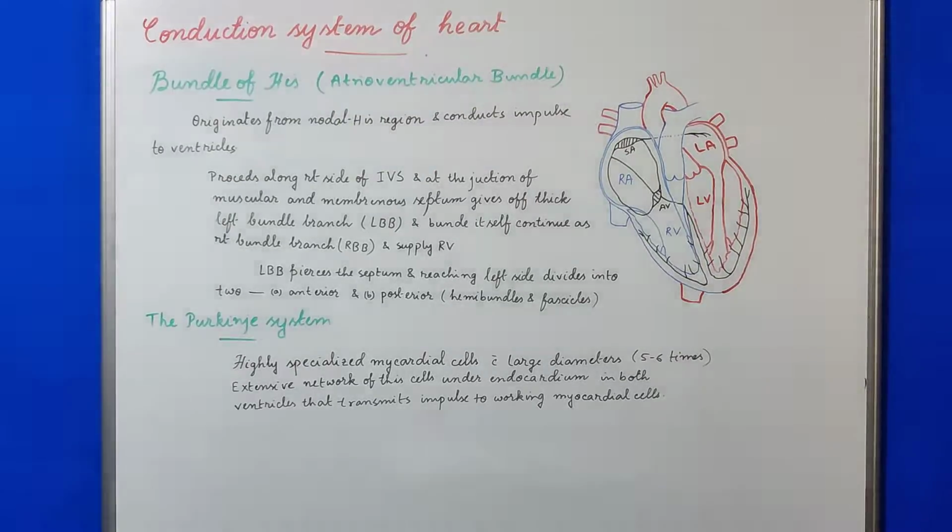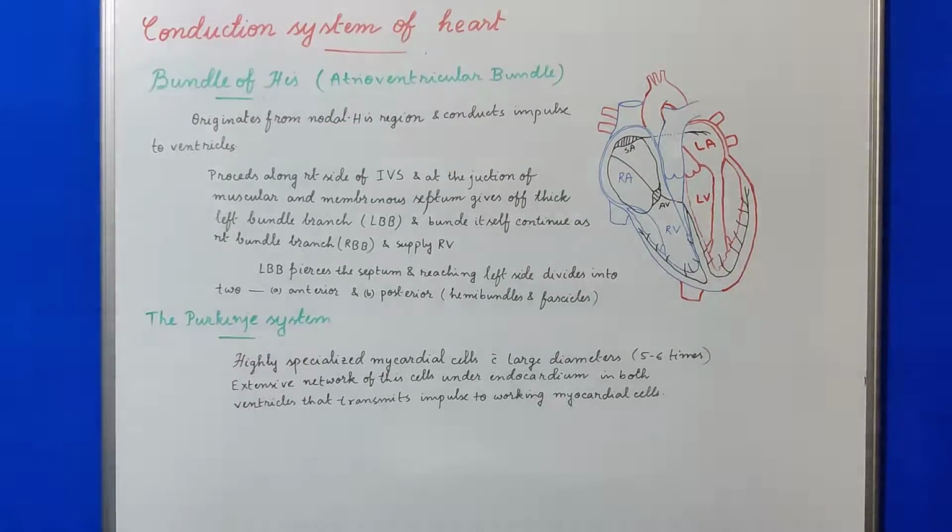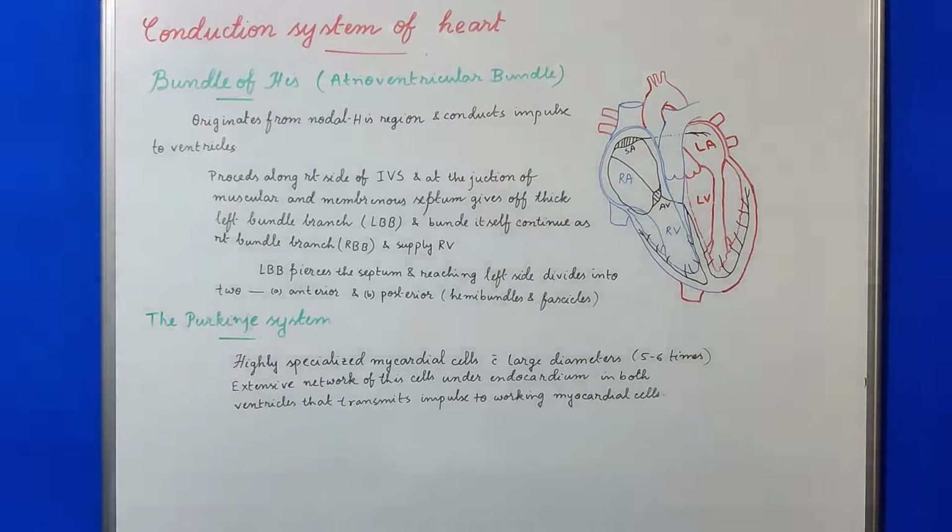The left bundle branch is also called crus sinistrum, and the right bundle branch is also called crus dextrum. The right bundle branch is narrow and the left bundle branch is comparatively thick.